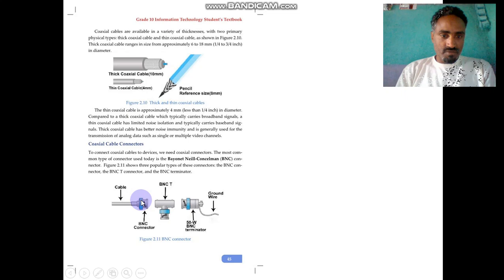Here, the cable is connected with a BNC connector, or it can be connected with a BNC T connector, or it can be connected with a BNC terminator, based on the device type.